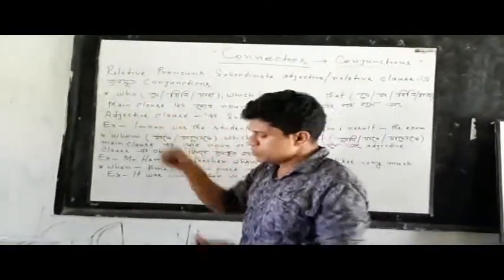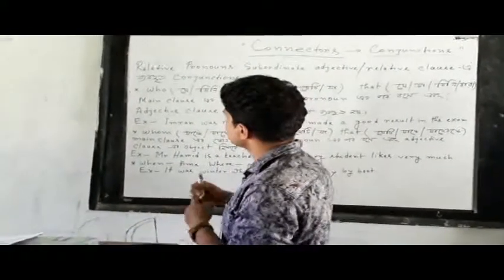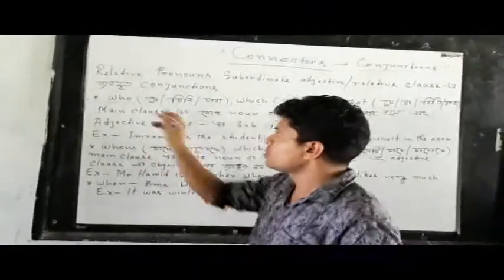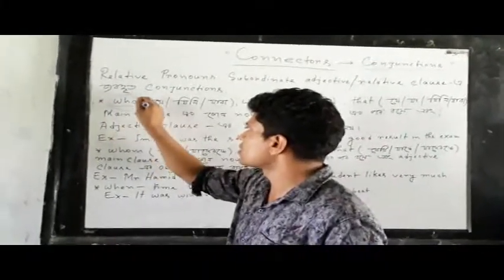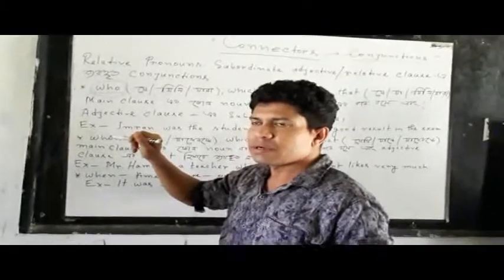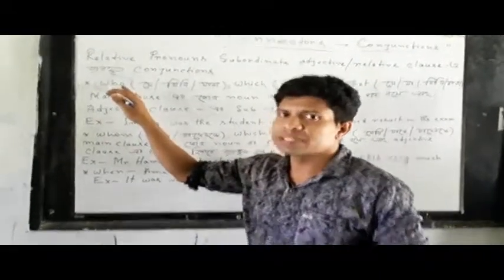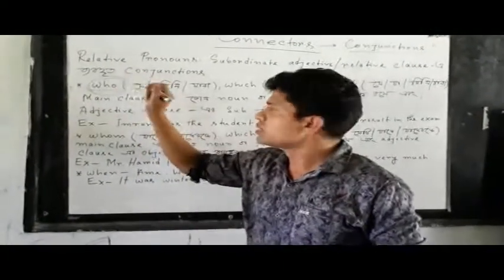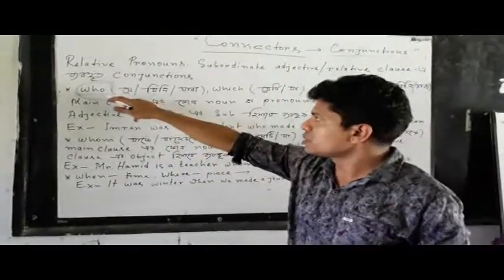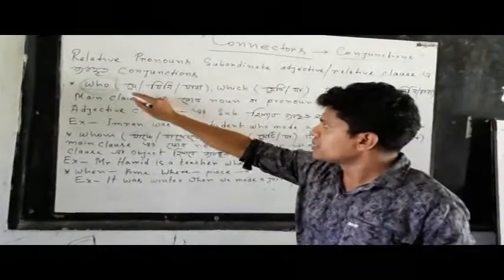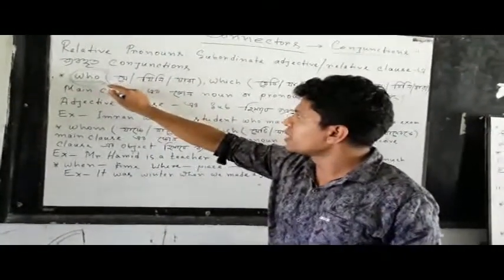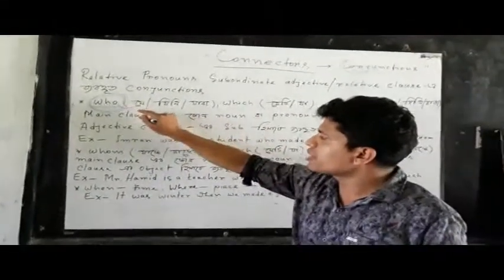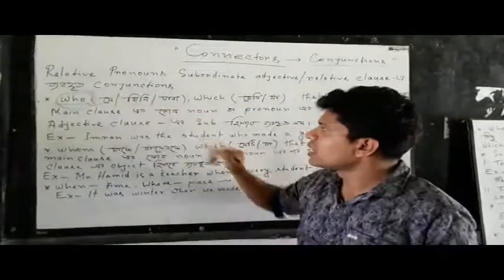So first, you see, we are going to start with who. This is the very conjunction. Actually, in complex sentences, you will see the conjunction largely. So my dear students, you are known to these conjunctions. And what does it mean in Bangla? Je, jini, jara. So who will cover je, jini, jara.